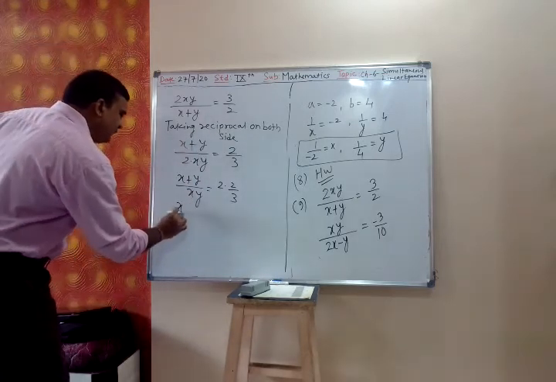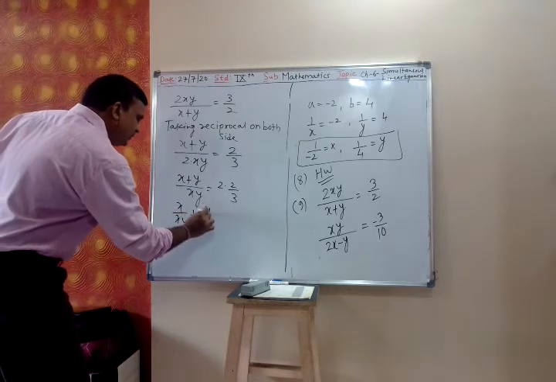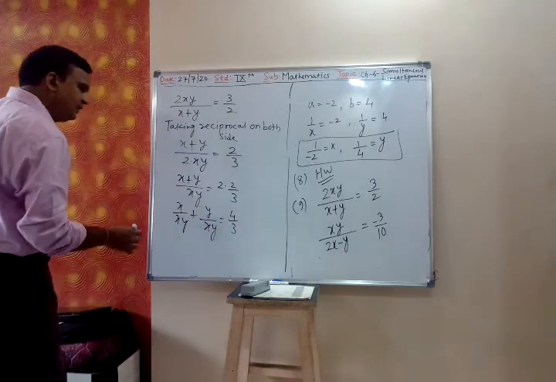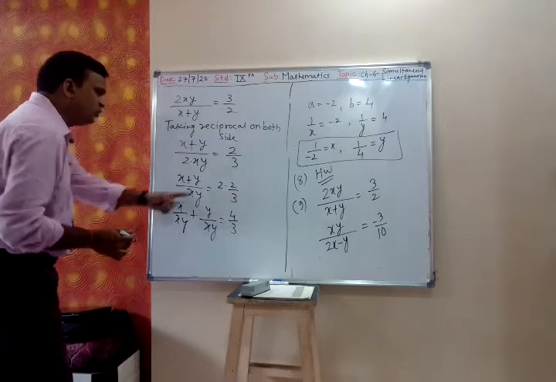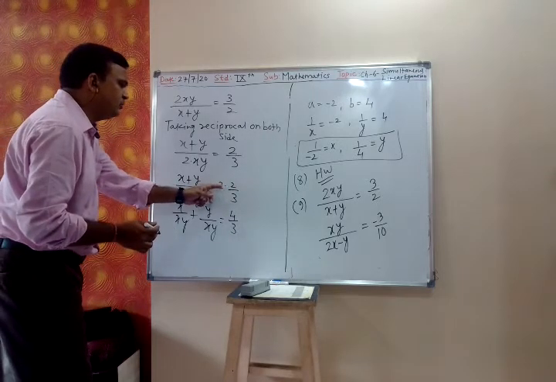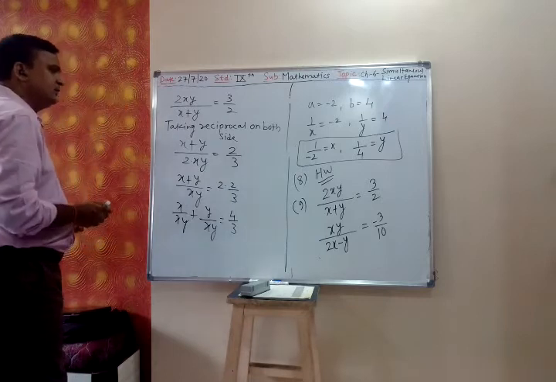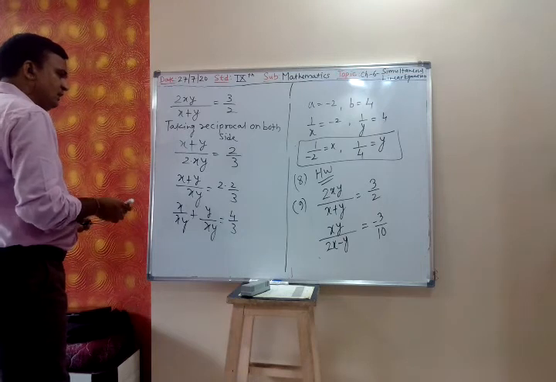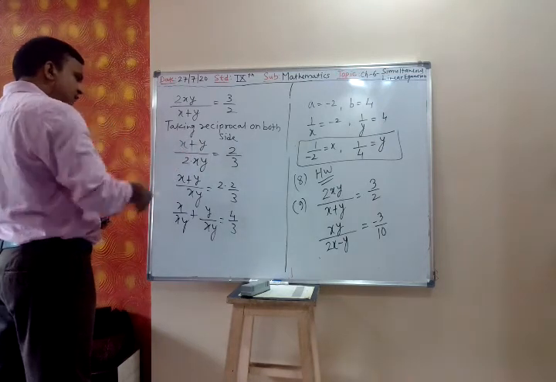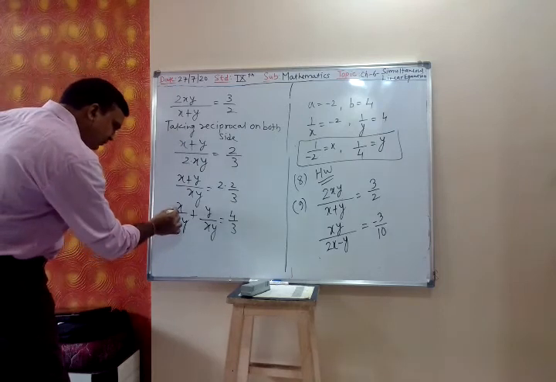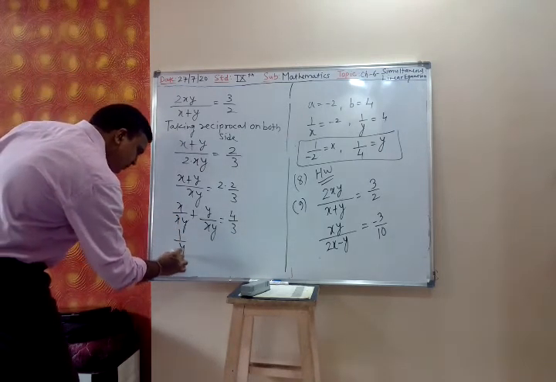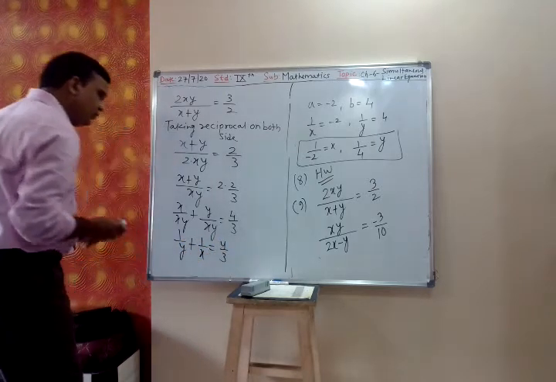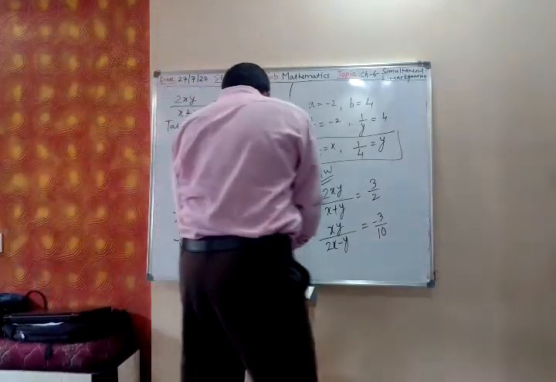So x upon xy plus y upon xy is equal to 4 by 3. 2 into 2 by 3, multiply numerator, 2 into 2, 4 upon 3. Are you getting this? Yes, you can do cross multiplication directly. So this becomes 1 upon y plus 1 upon x is equal to 4 by 3.